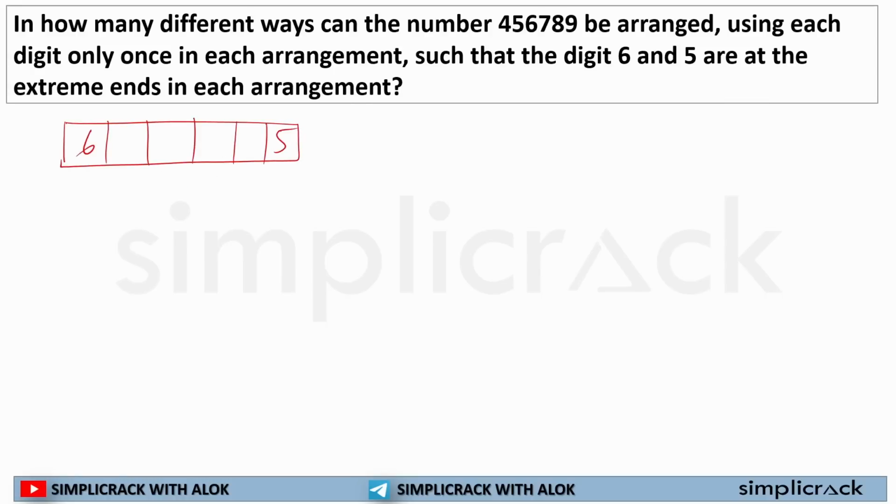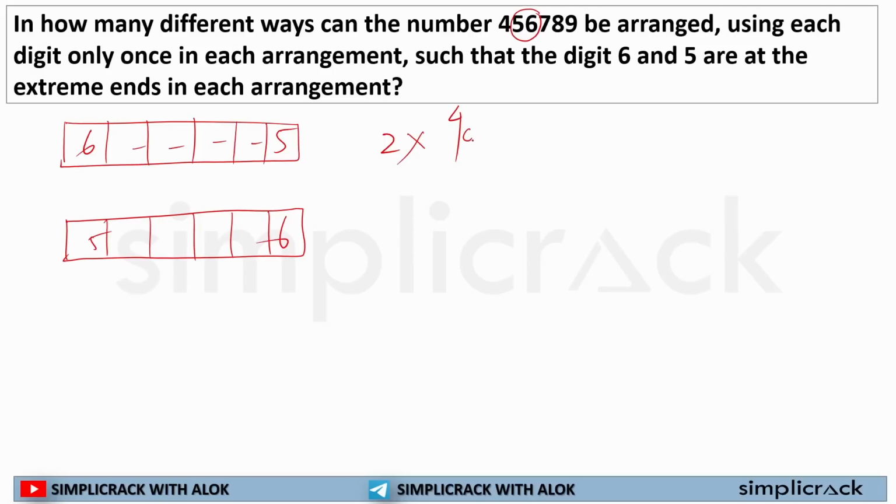I can write 6, 5 in the extreme end, or in the next case I can write it here like this. So 6 and 5 can be arranged in 2 ways. Either I can write it in this way or in this way. Now I am done with 6 and 5. How many digits am I left with? 4. How many places am I left with? 4. 4P4. What have I told you? 4 factorial.